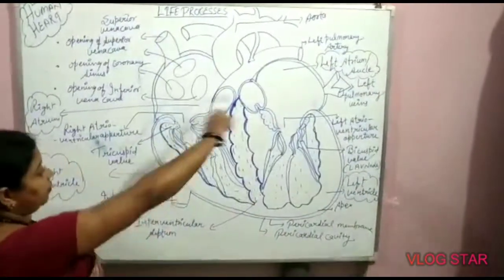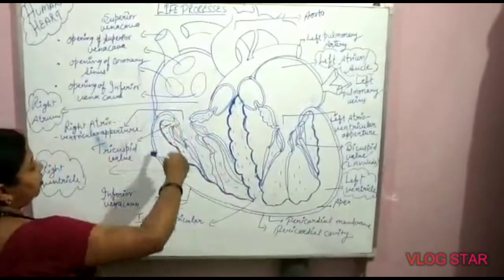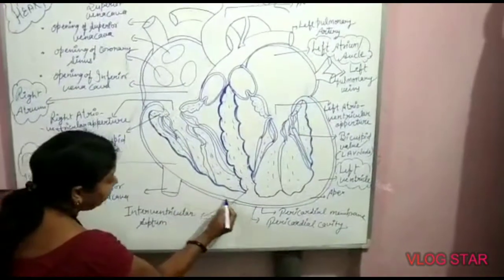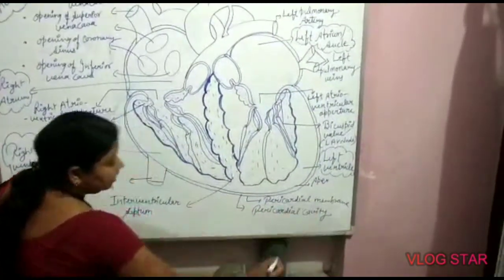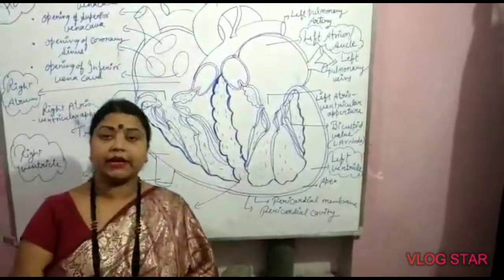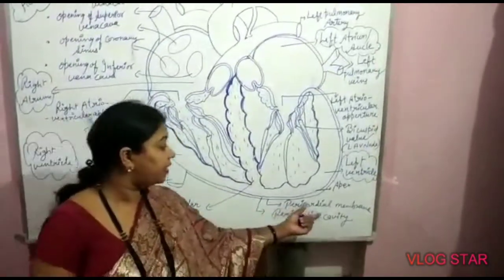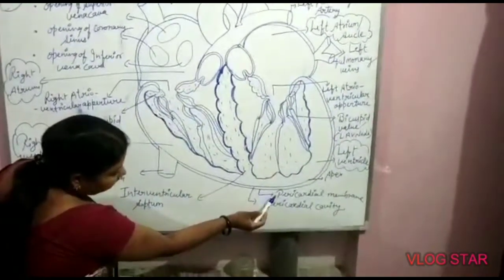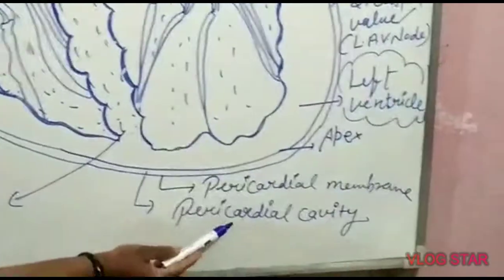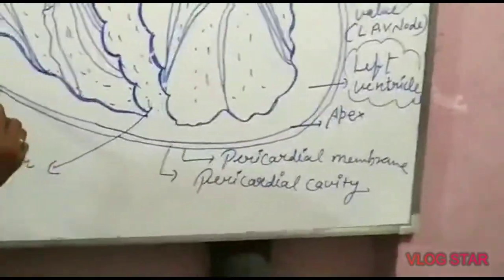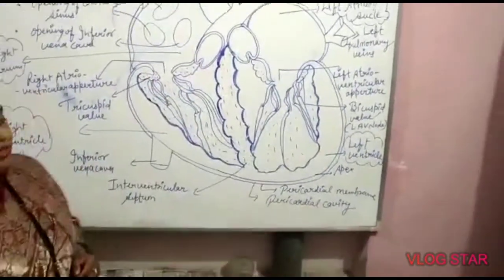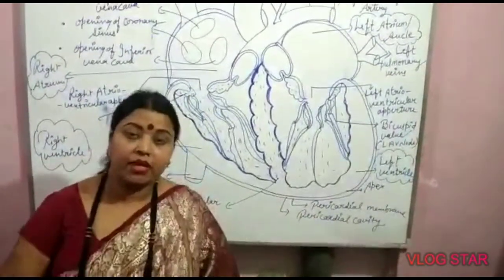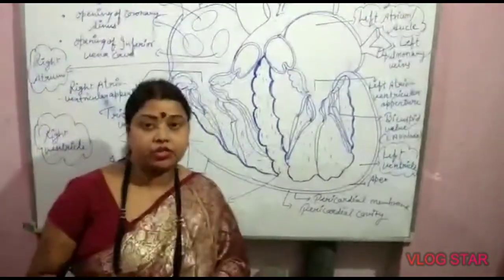Let's start with the structure of the human heart. The human heart is surrounded by a layer called the pericardial membrane, meaning the heart is covered inside a membrane. The cavity present between the heart wall and the pericardial membrane is called the pericardial cavity, and the fluid present in this cavity is known as the pericardial fluid. This pericardial membrane protects the heart from external shocks and injury.